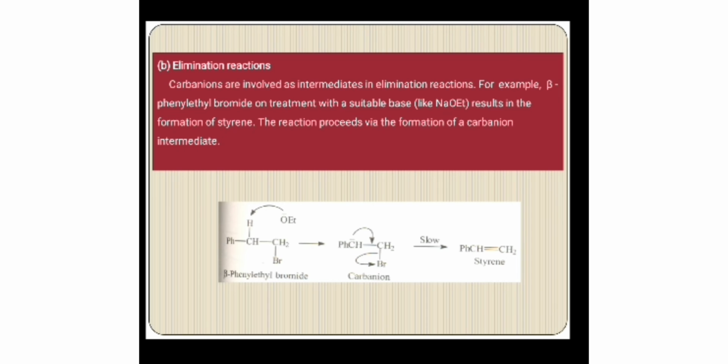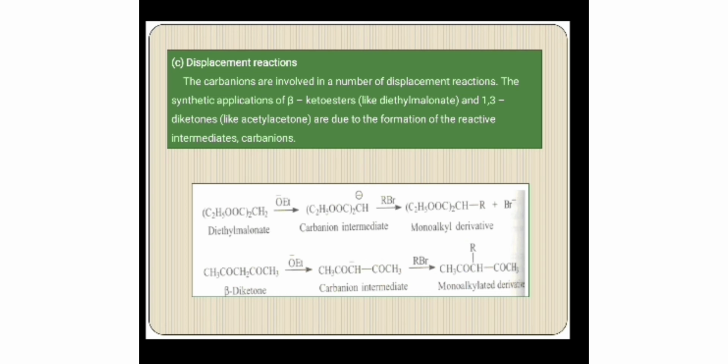And the next reaction is the elimination reaction. When beta phenylethyl bromide is treated with a base, it gives a carbanion which slowly undergoes elimination to form styrene. Next one is the displacement reaction.